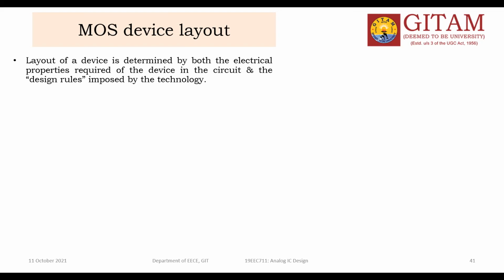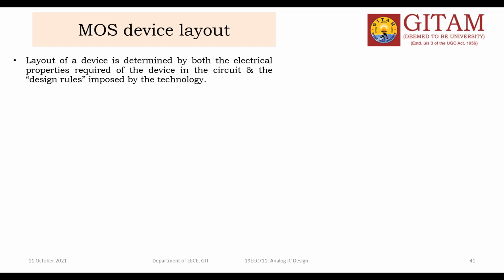Design rules. What do you mean by design rules? What is the minimum width of the mask layer? What is the minimum width of the N diffusion layer, poly layer, metal layer? You should maintain that. Don't go below that, but you can go above that. What is the minimum space between two layers?